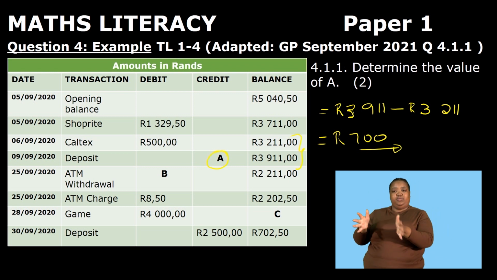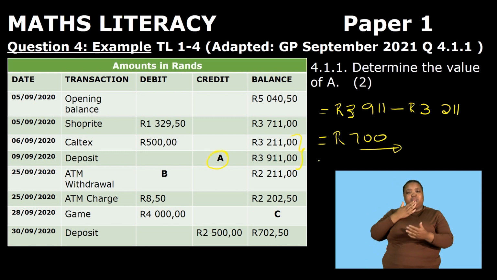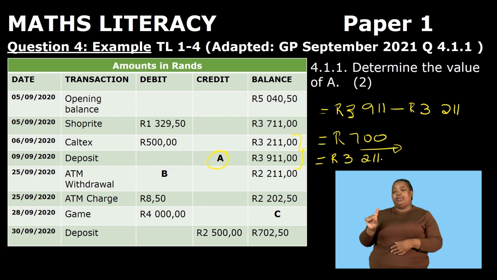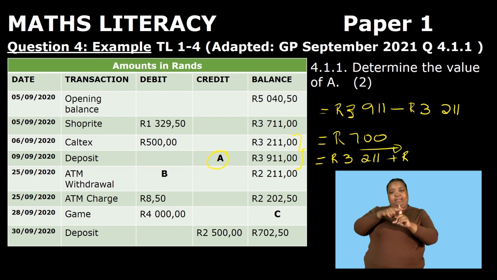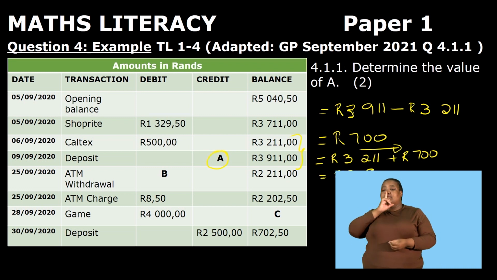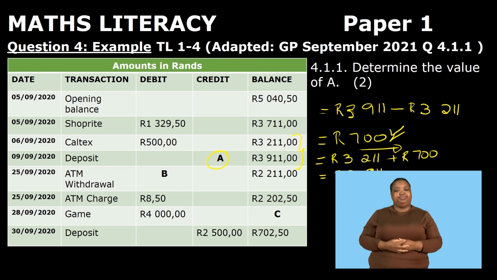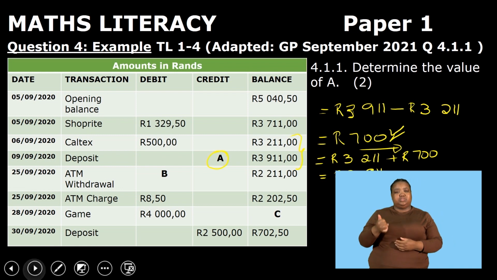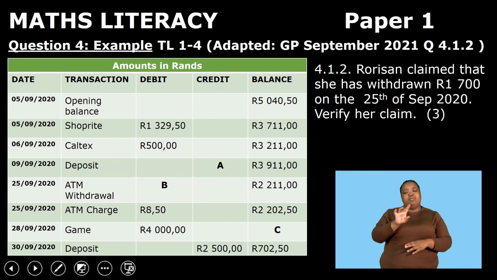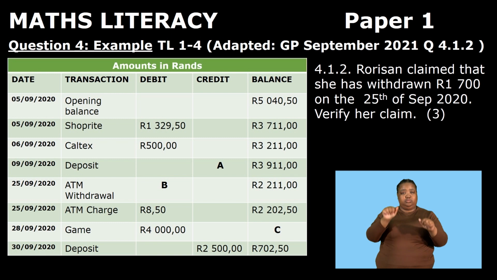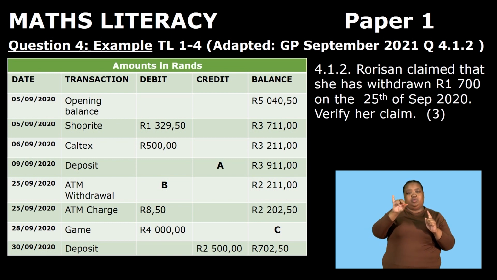Now to prove that, you can also take 3,211 and add it to the 700 that we have just calculated. It will give you an amount of 3,911. Then you know that my answer is correct. Moving on to the next example, 4.1.2. Rorisang claimed that she has withdrawn